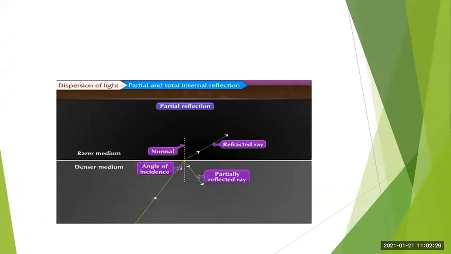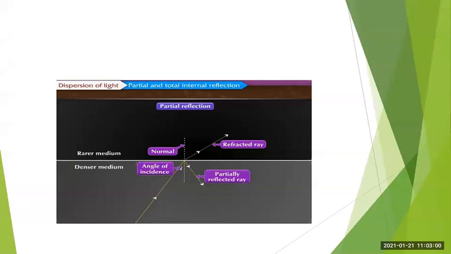Now, after that, we have another topic, that is partial and total internal reflection. We have already studied reflection. So what is reflection? When light is incident on a particular surface, it bounces back, it returns back.